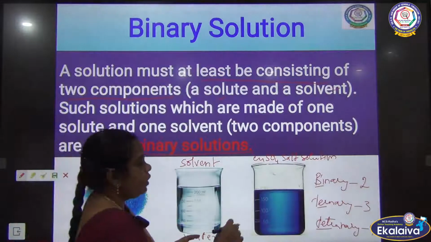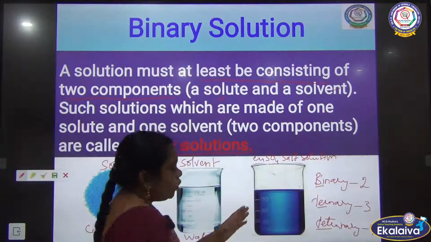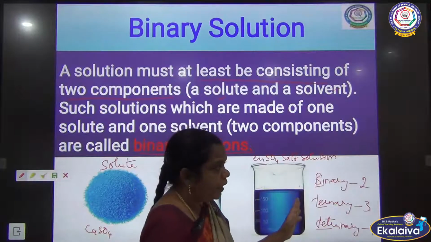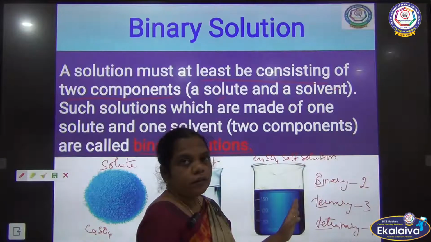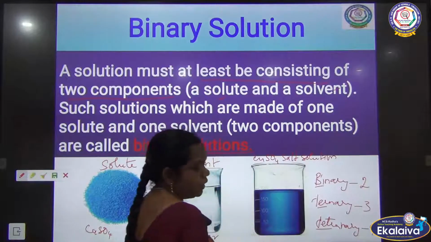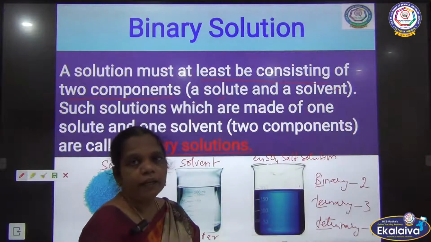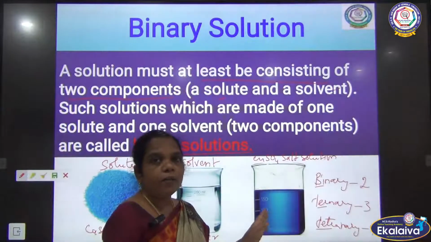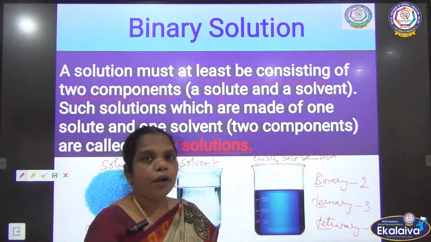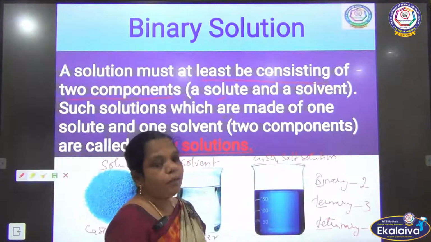If you mix them, the solute particles are distributed evenly throughout the solvent to form a binary solution. Why is it called a binary solution? It contains only one solute and one solvent.